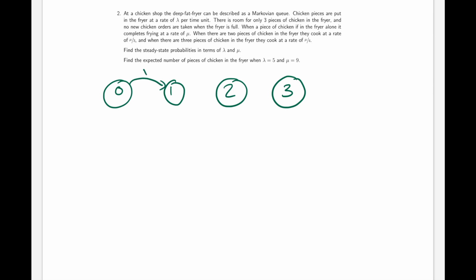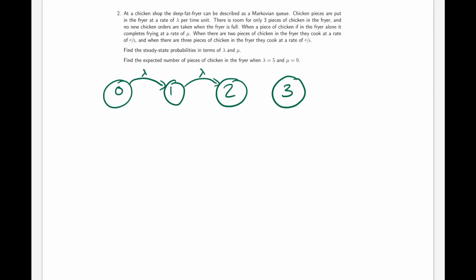So if the states are the number of pieces of chicken in the deep fat fryer, the states can be described as either 0 pieces of chicken in the fryer, 1 piece of chicken in the fryer, 2 pieces of chicken in the fryer, or 3 pieces of chicken in the fryer. That indicates that the fryer is full and no new chicken orders are taken. They are put in the fryer at a rate lambda per time unit,